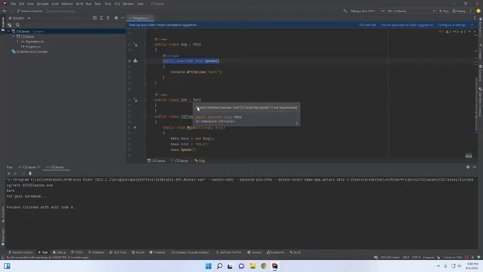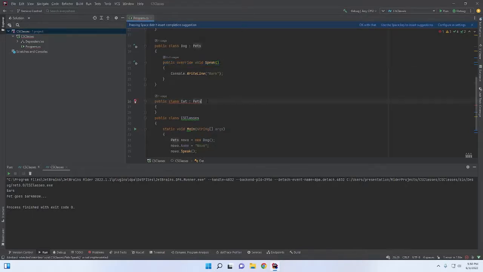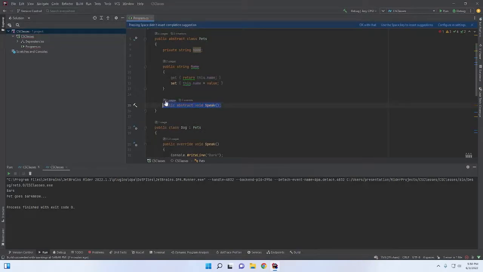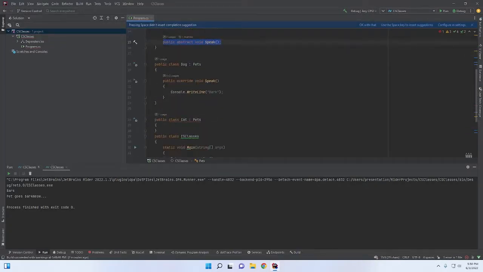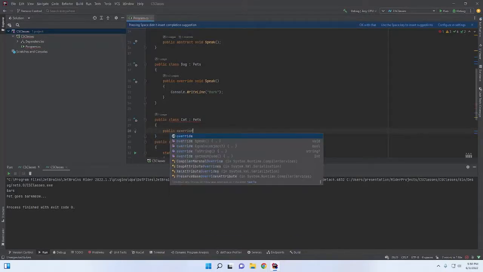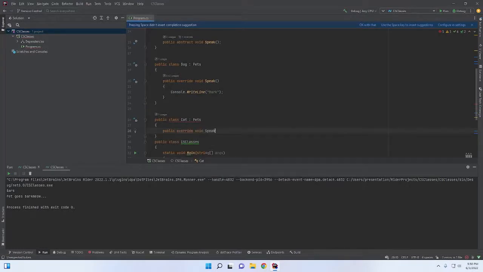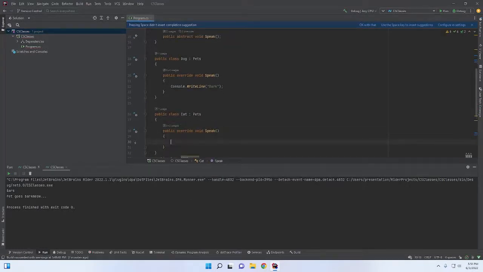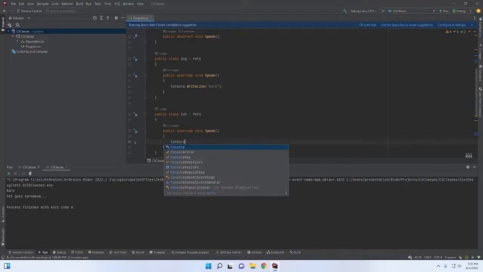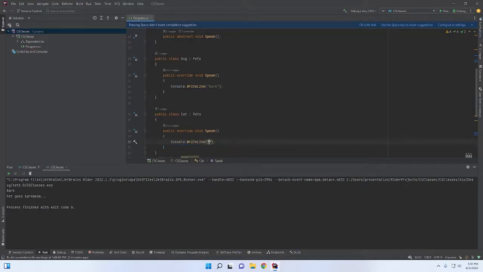This is explicitly saying that, hey, there is an abstract method in pets. You are inheriting pets. You have to have an overridden method named speak. So let's go ahead and create it. Override void speak. And if we go down here and we say console.writeLine meow. And now everything will work.